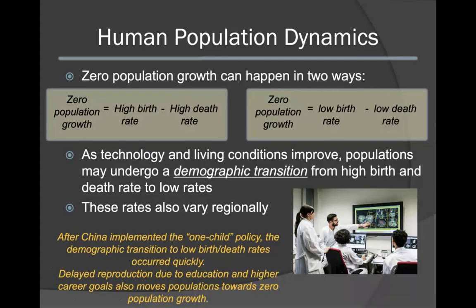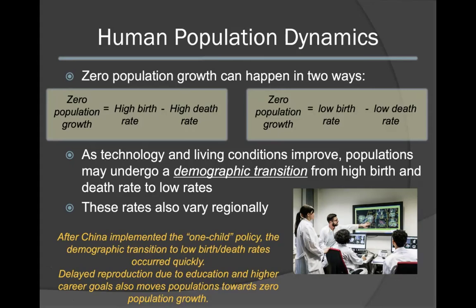When examining the growth rate of the human population, zero population growth typically happens in one of two ways. There can be no population growth if there is a high birth rate and high death rate, or if there is a low birth rate and low death rate. As technology and living conditions improve, populations may undergo what is termed a demographic transition. This means that the population will transition from having a high birth and death rate to having low birth and death rates. These rates can also vary regionally and within countries as well.